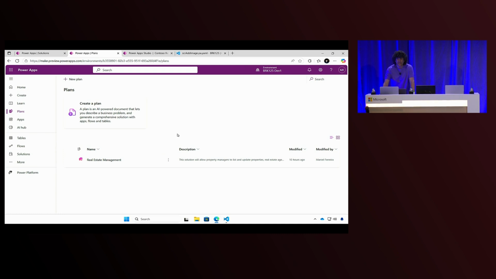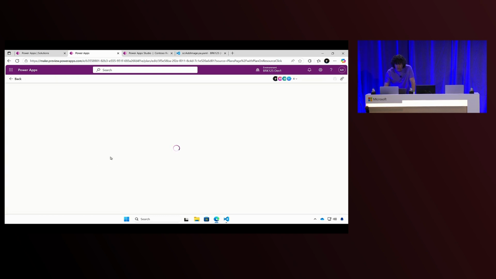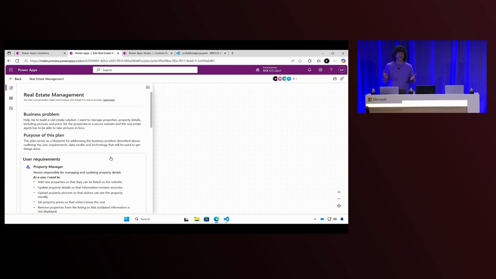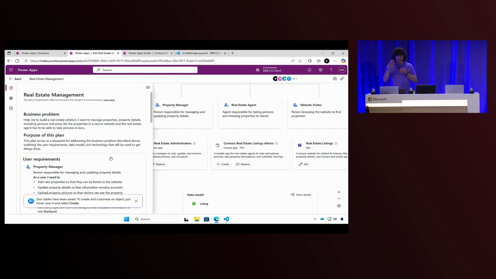OK. This is the Maker portal. This is how makers will create solutions, but pro developers as well can make good use of it. And this is our plan. I already created the plan. If you want to learn more about plan, there is a session. Check for Clay and Mark's session and Matt as well. It was a very good session. I will open my plan here, and we will use that to highlight some of new features that we did. And again, we are peek under the hood to see the code.